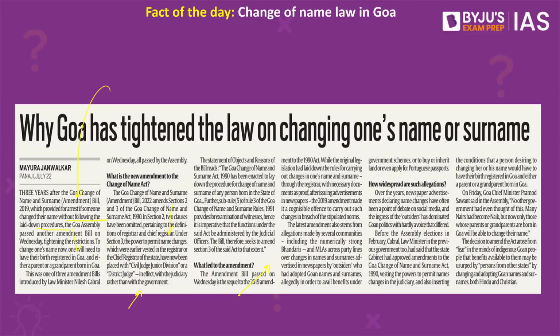People are changing their names just to take benefits under different government schemes or to buy or inherit land or property, and they're even using this to apply for Portuguese passports. That is why there has been a requirement and a demand for a long time that people are misusing this provision, and we should make it more difficult to change the name.